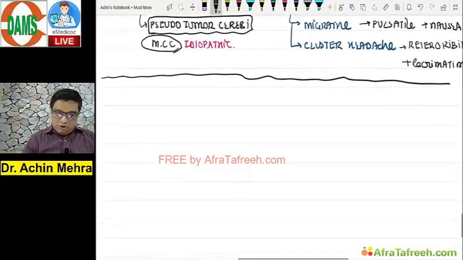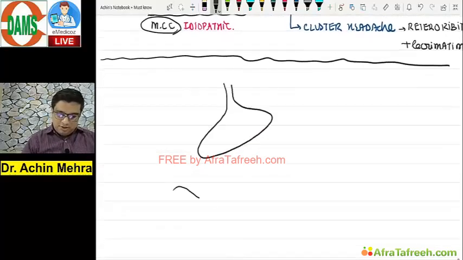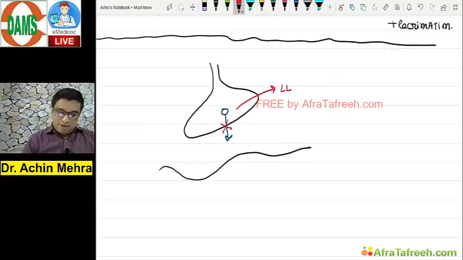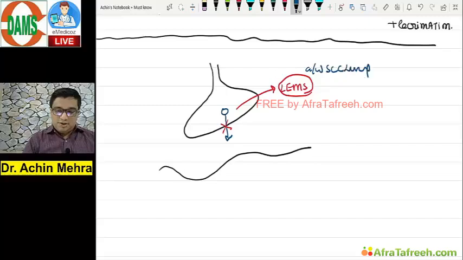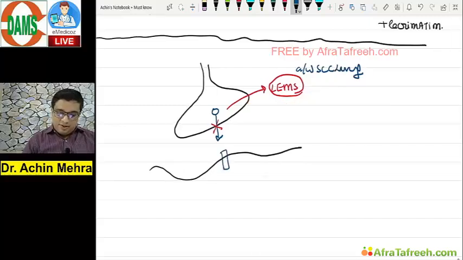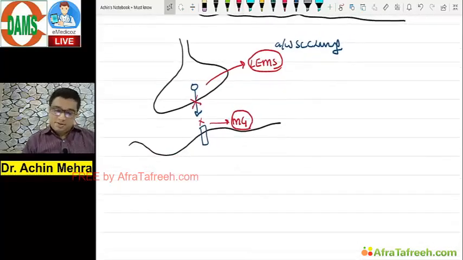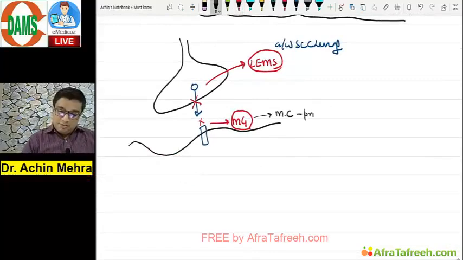So here another small topic to read is the neuromuscular junction. Yes, the disorder which happens over there. One disease where the acetylcholine cannot leave the nerve. Yes, that is what is known as the Lambert-Eaton myasthenic syndrome. If you remember, it is associated with small cell carcinoma of the lung. Correct. One disease where the acetylcholine cannot really work here. Postsynaptic, what was that? Myasthenia gravis. Myasthenia gravis, right? Remember, the most common presentation of myasthenia gravis is what?